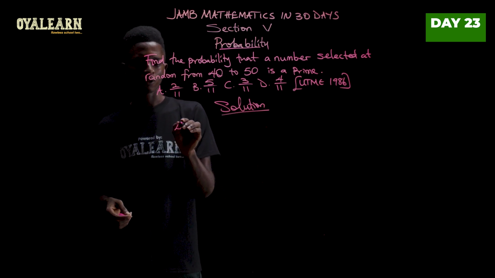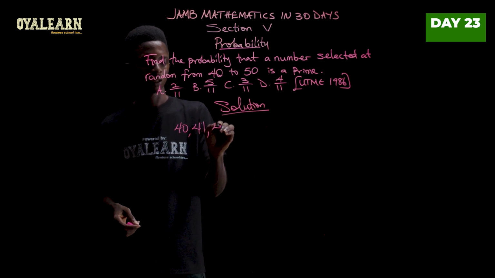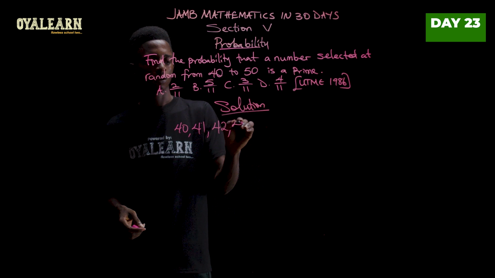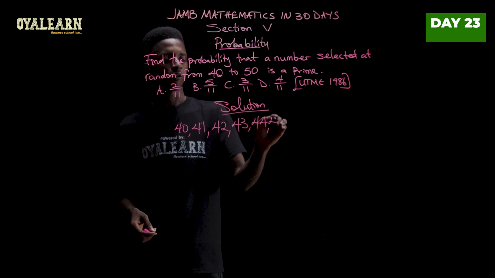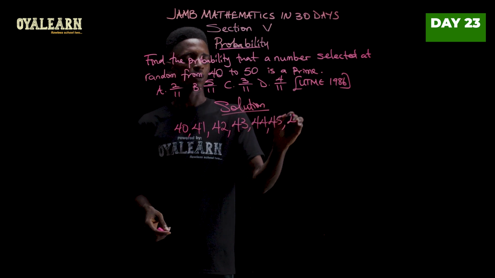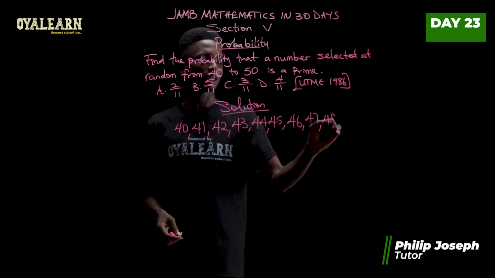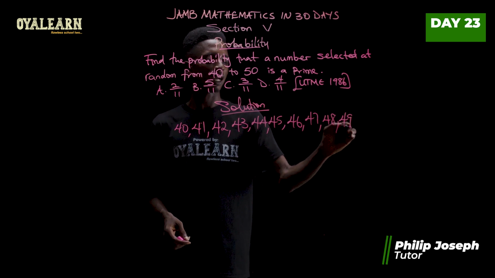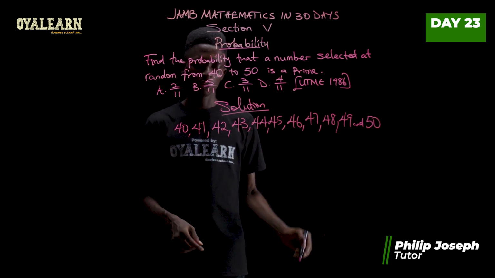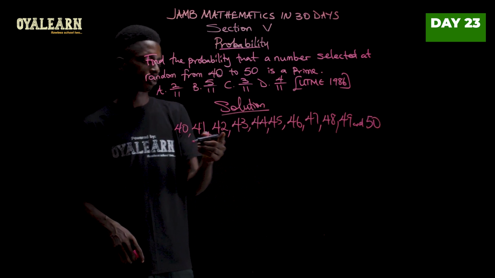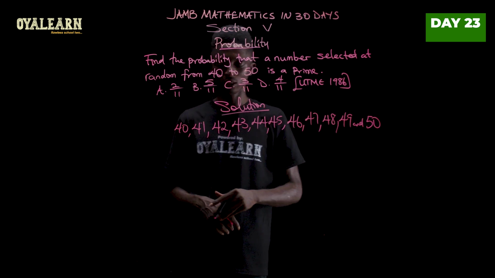They consist of 40, 41, 42, 43, 44, 45, 46, 47, 48, 49, and 50. So these are 1, 2, 3, 4, 5, 6, 7, 8, 9, 10, 11 numbers in total.